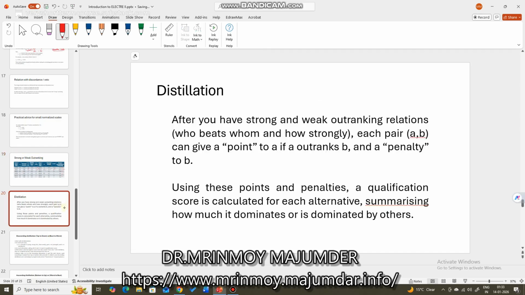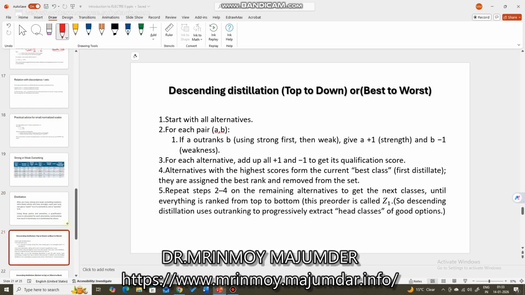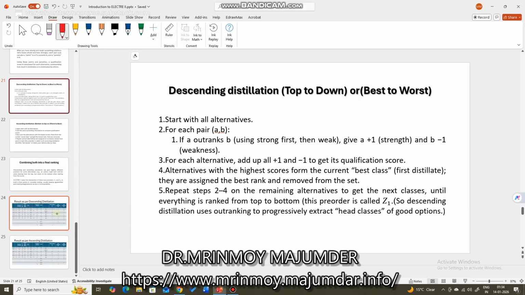Next and last step is distillation. One is ascending, one other is descending. Descending means top to down approach or best to worst approach, and ascending means worst to best approach or down to up approach. So let us go to the example straight away, so that way you will understand more.